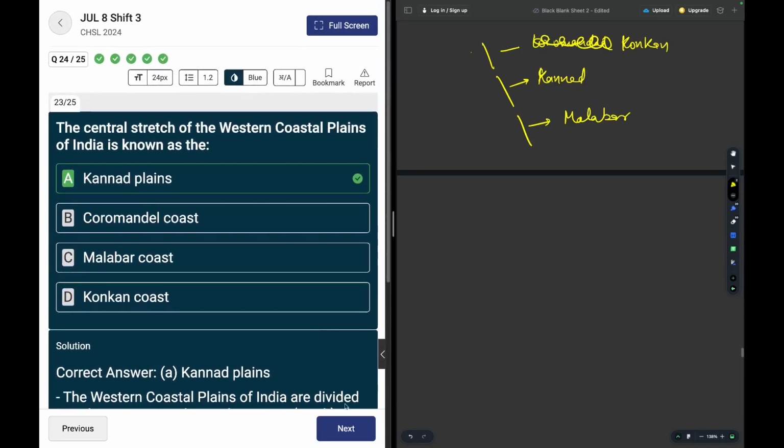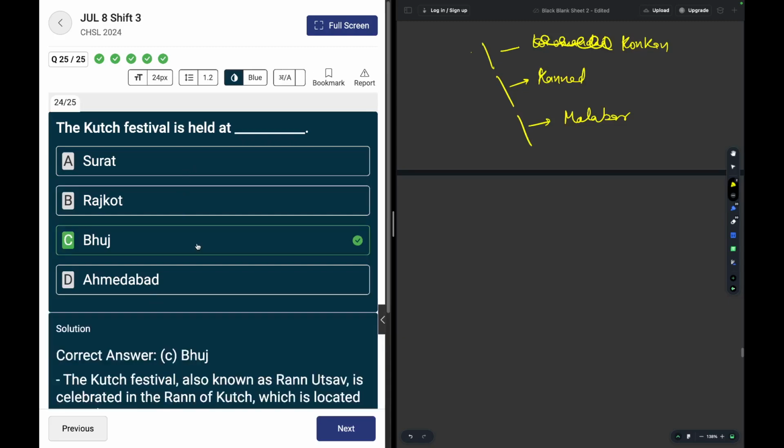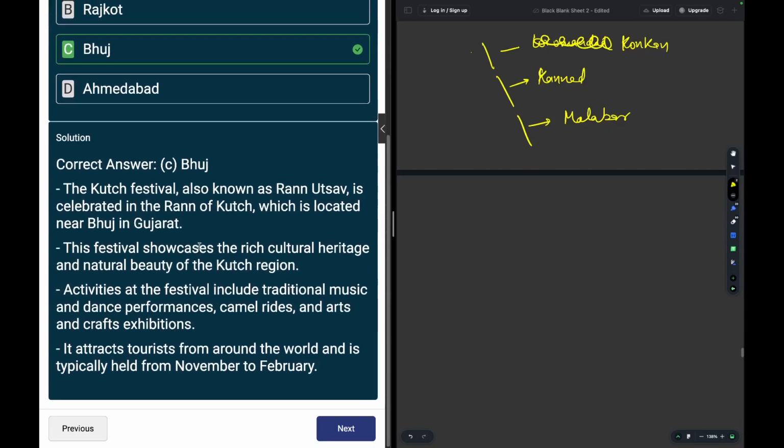Okay, moving on. I think we are coming at the last question. The Kutch festival is held at where? We have four different cities mentioned here, and Bhuj is the answer. Four different cities of Gujarat mentioned here. Okay, so Kutch festival. Okay, Kutch festival is also called Run Utsav, and it is held at Bhuj.